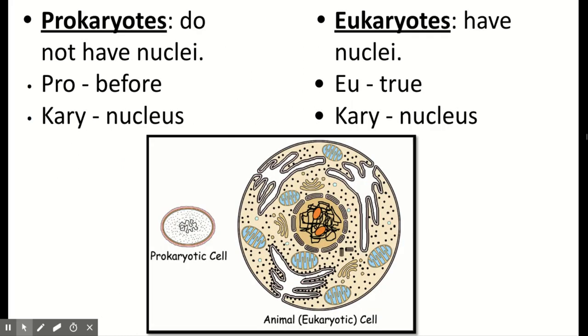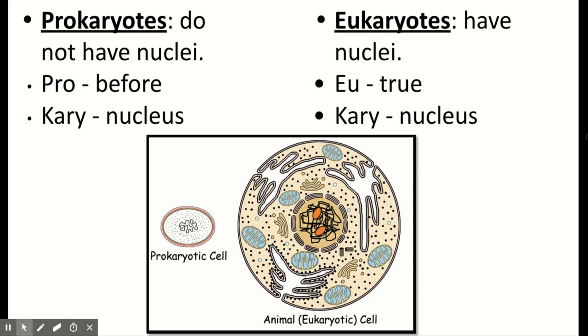So, first, I want to start off by comparing two different types of cells. We have prokaryotic cells and eukaryotic cells. Breaking apart our root words, we know pro means before and kary means nucleus. So, a prokaryotic cell literally is before the nucleus existed. Looking at our picture, we can see prokaryotic cells are going to be smaller unicellular organisms. They don't have a lot going on. They lack membrane bound organelles.